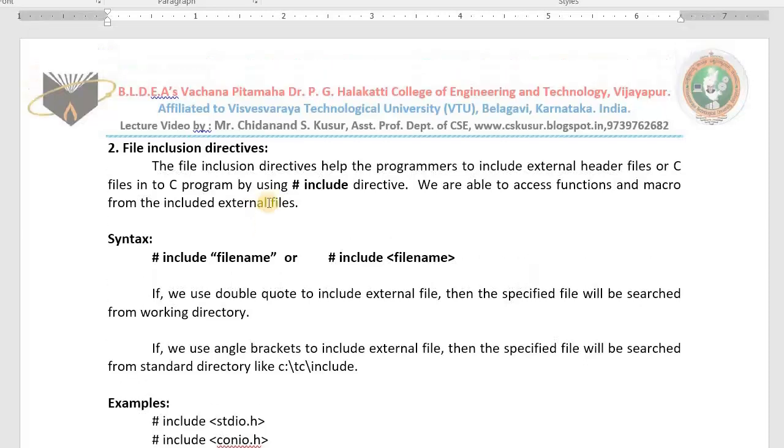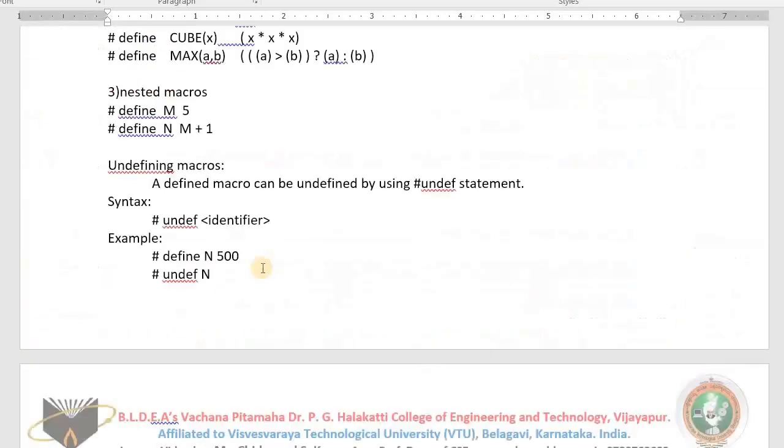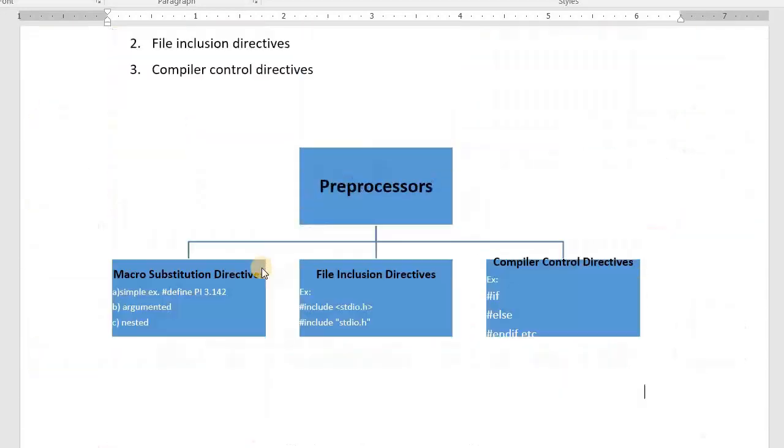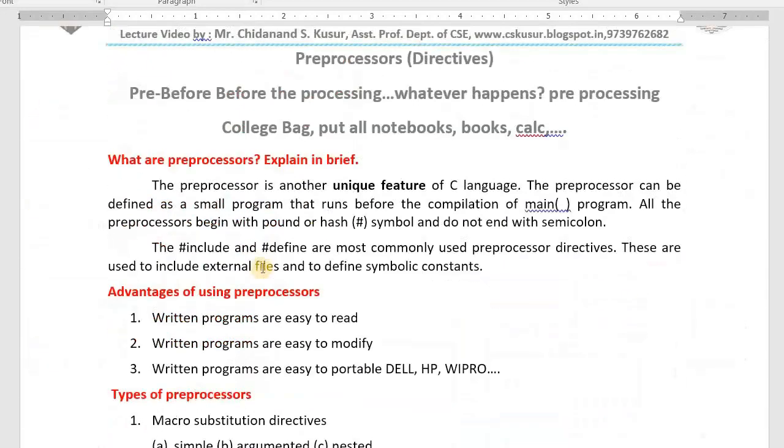In the first class I taught you what preprocessors are. A preprocessor is a unique feature of C language. Preprocessors are small programs that run before the main program starts. All preprocessors start with a hash sign. They do not end with a semicolon. Advantages are that programs are easy to read, easy to modify, and easy to port. That is what we studied in the last class.